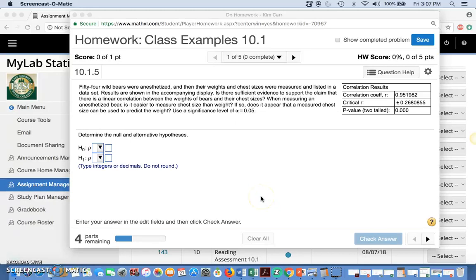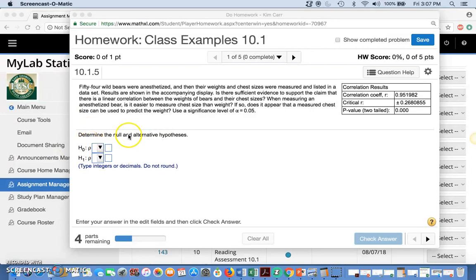Okay, this is the first problem that we're going to look at in 10.1, and it says 54 wild bears are anesthetized and then their weight and chest size were measured and listed in the data sets. Results are shown in the accompanying display. Is there sufficient evidence to support the claim that there is linear correlation between the weights of bears and their chest size? When measuring an anesthetized bear, it is easier to measure chest size than weight. If so, does it appear that a measured chest size can be used to predict the weight?